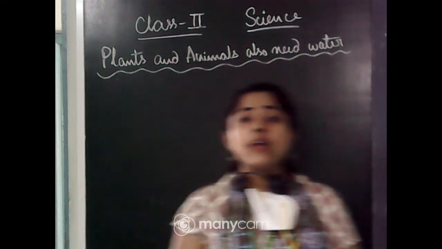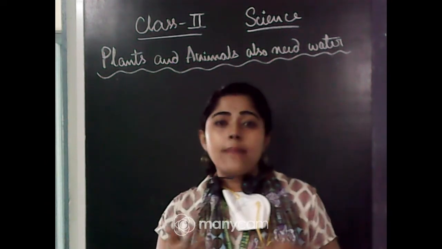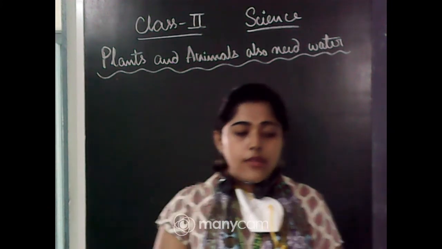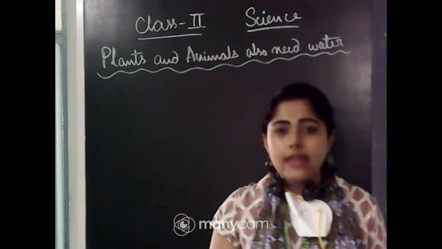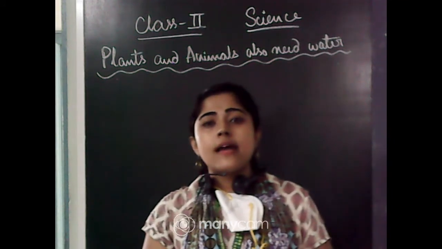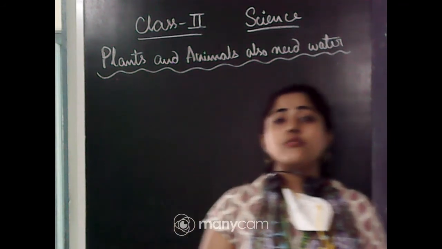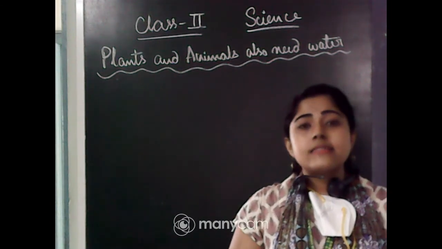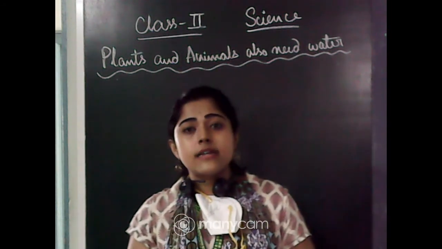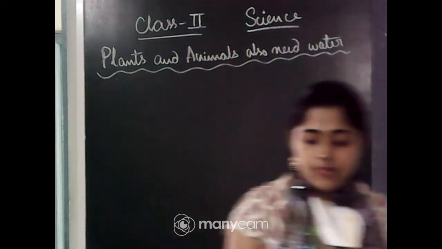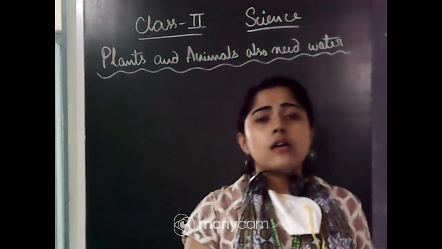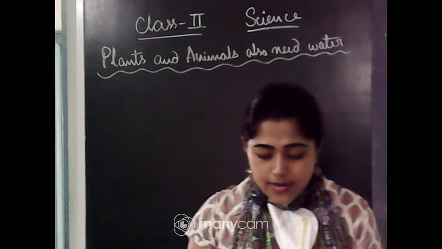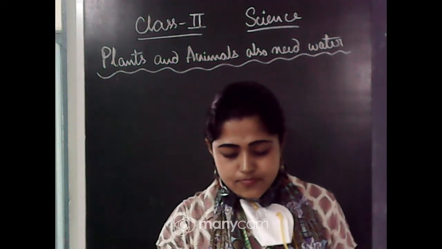We already discussed some plants, right? The parts of plants, the kinds of plants. You all know that the root takes water from the soil for the plants, and the stem carries that water to every part of the plant, right?